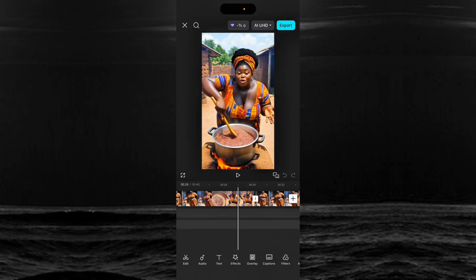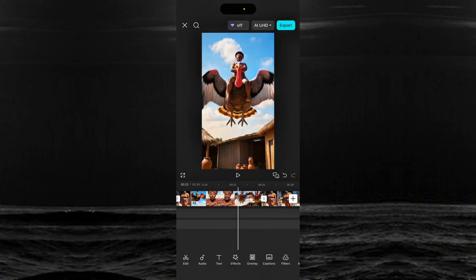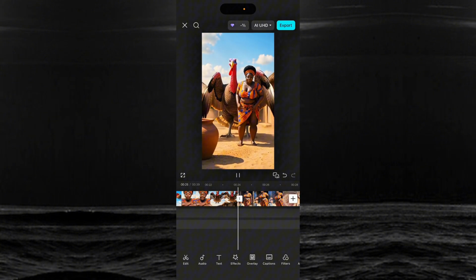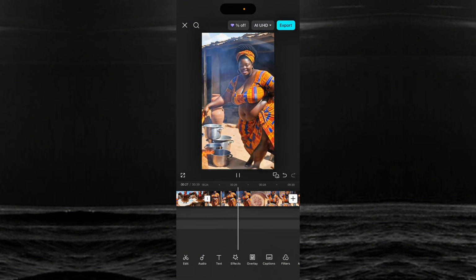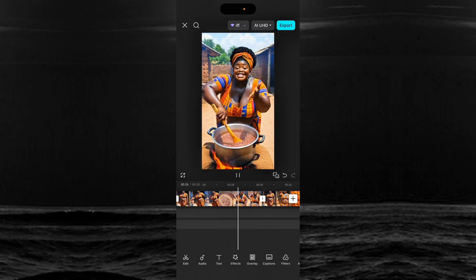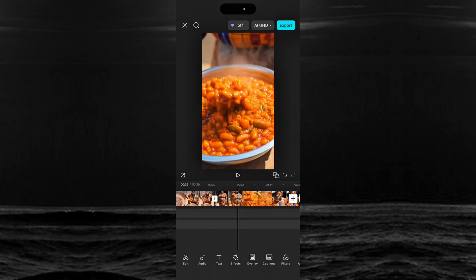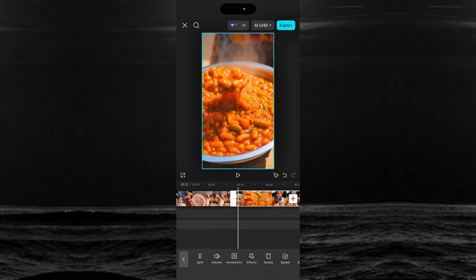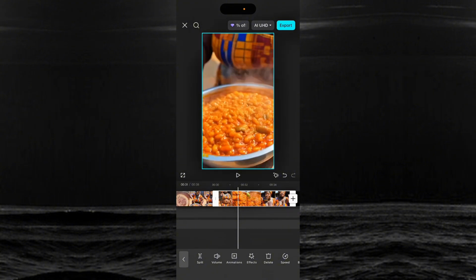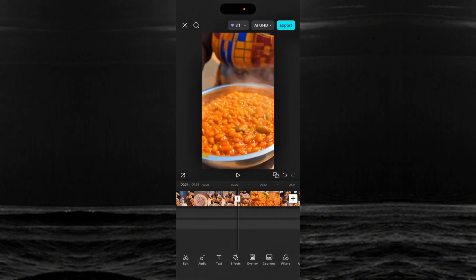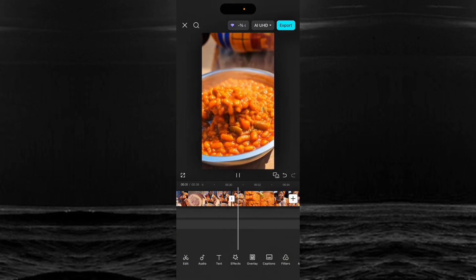Okay, I think this one I saved twice, so I'll delete one. So let me crop here a little. I just want it to start where she's turning the beans. So any part that is not good, please feel free to crop it out.